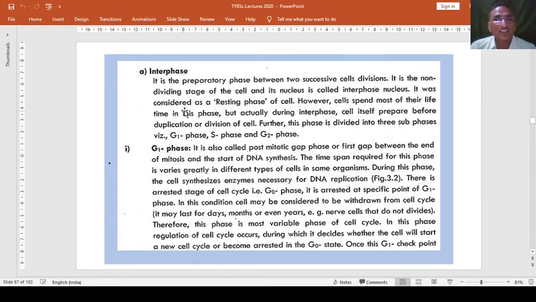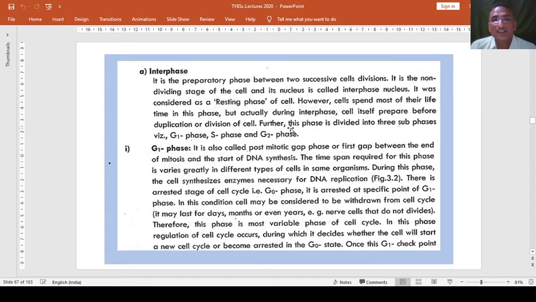It was considered as a resting phase of the cell. However, the cells spend most of their lifetime in this phase, but actually during interphase the cell itself prepares before duplication or division of the cell. Means this is only the preparatory phase. This one is the preparatory phase.